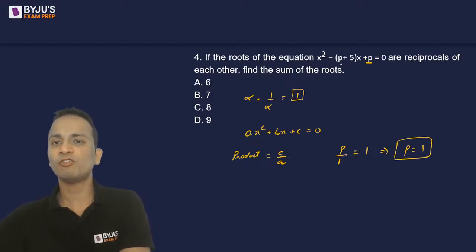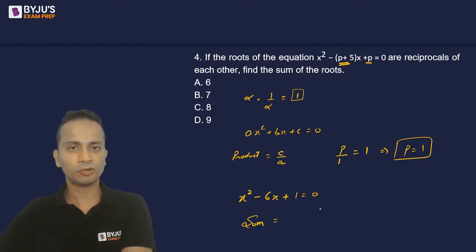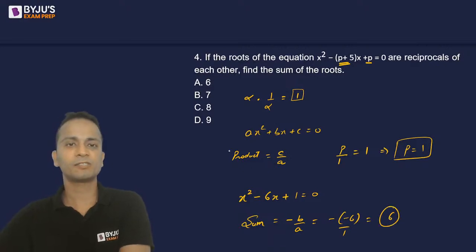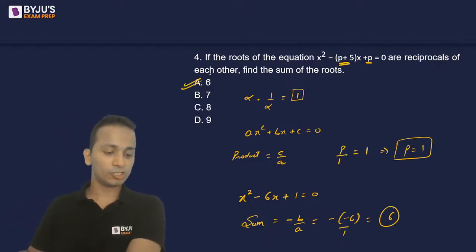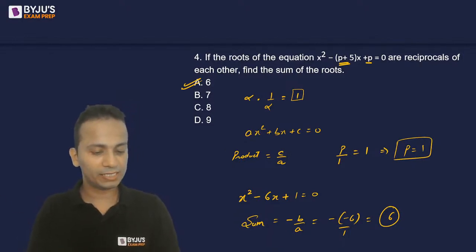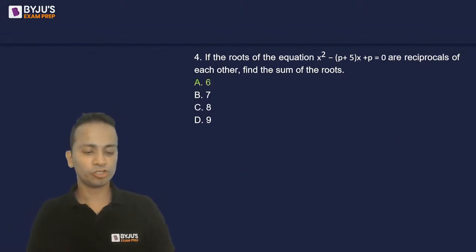And substitute the value of p in the entire equation. So the equation will become x square minus 6x plus 1 equal to 0. Now I'll have to calculate the sum of the roots. Okay. Sum of the roots is minus b upon a. So that is minus of minus 6 upon 1 and that will come out to be plus 6. So yes, the correct answer is option A, correctly given by almost all of you. Nice, nice, great, lovely. So option A is the correct answer for question number 4.